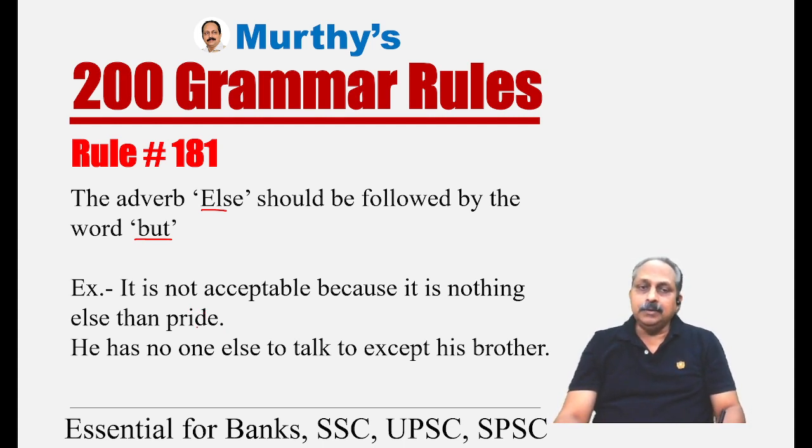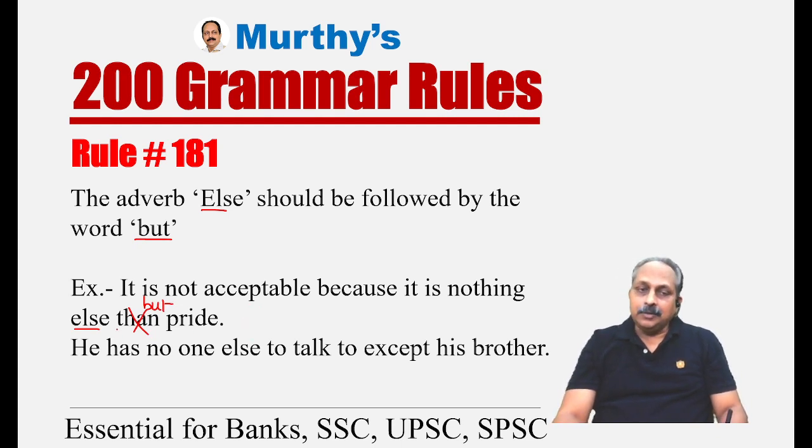Look at the example. It is not acceptable because it is nothing else than pride. Here we have the word else, and the rule says it should be followed by the word but. So than is not correct. A lot of people say it is not acceptable because it is nothing else than pride.